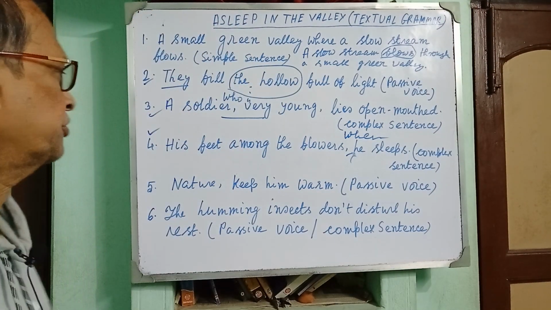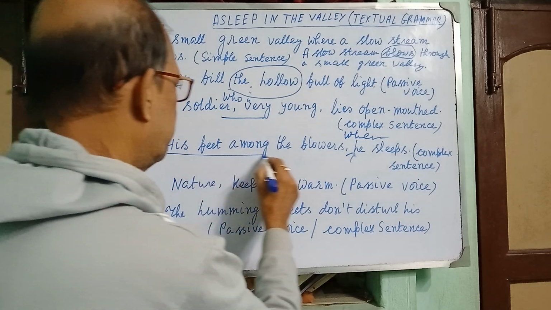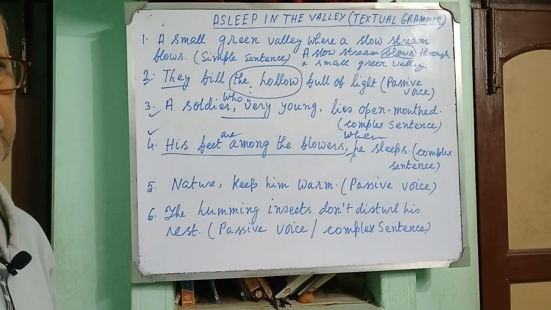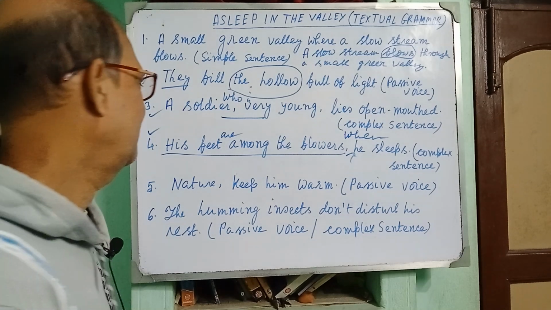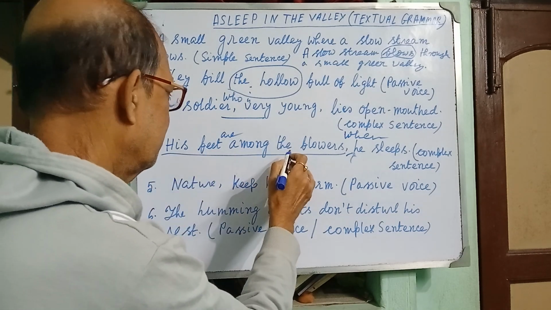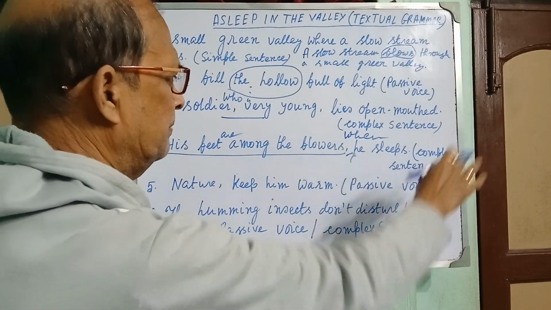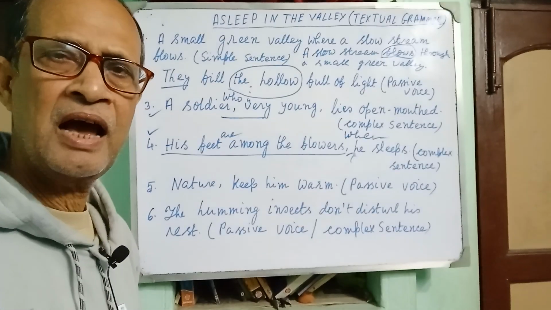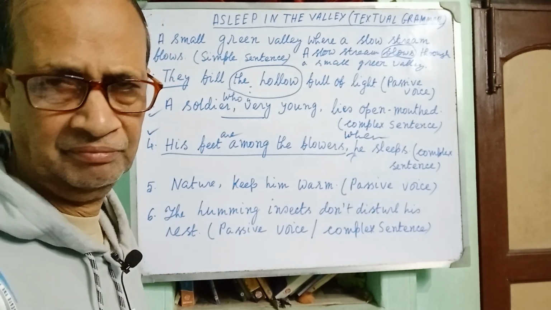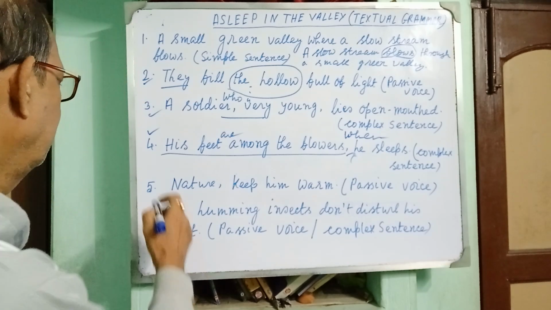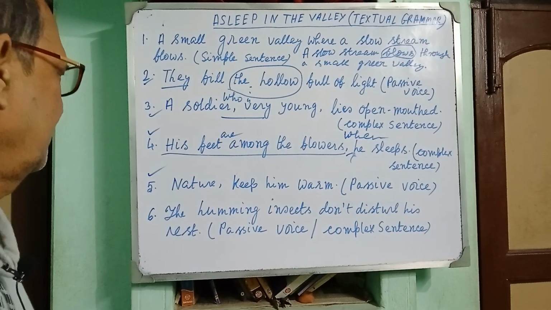When he sleeps, his feet are among the flowers. So, it is the principal clause: his feet are among the flowers. He sleeps. When he sleeps, it is the subordinate adverb clause of time. Clear?